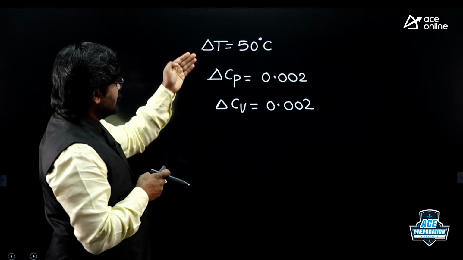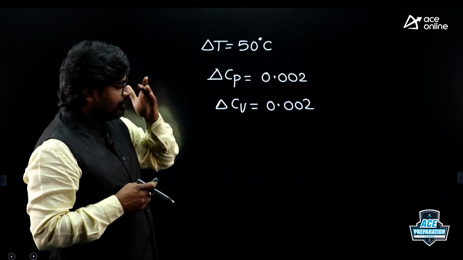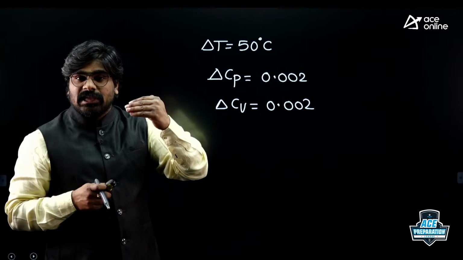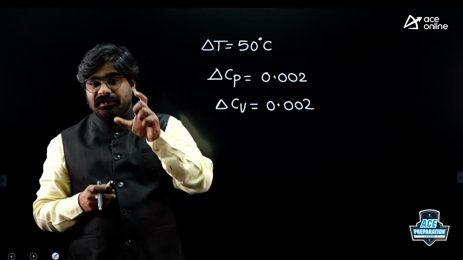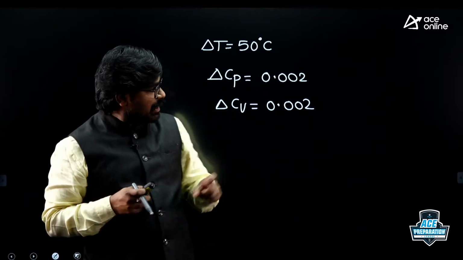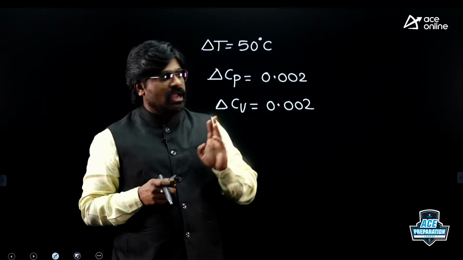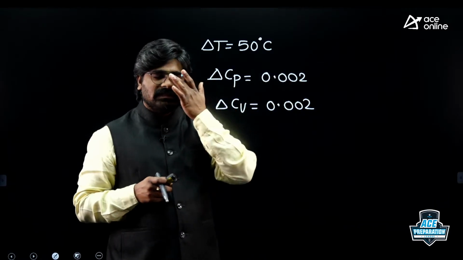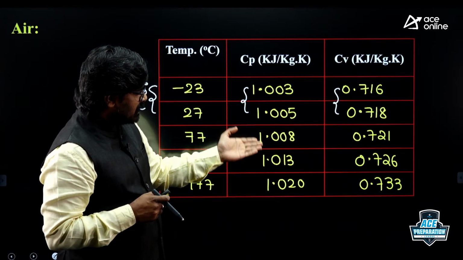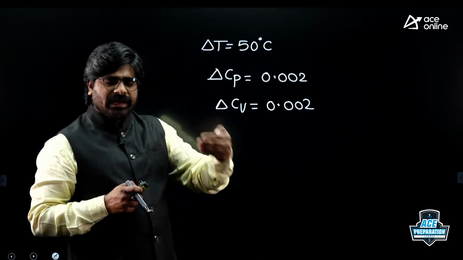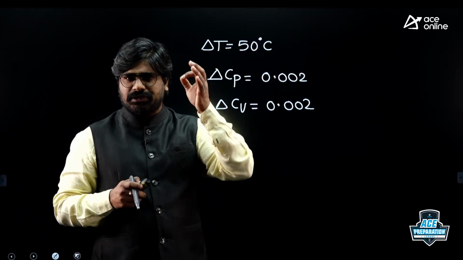Check the variation. This is a variation of temperature, 50 degrees centigrade. If you increase the gas temperature by 50 degrees centigrade, how much is Cp increasing? Just 0.002. How much is Cv increasing? Just 0.002, or it may be 0.003 or 0.005, but 0.003 or 0.005 is negligible.